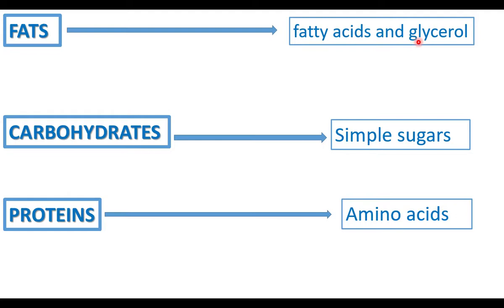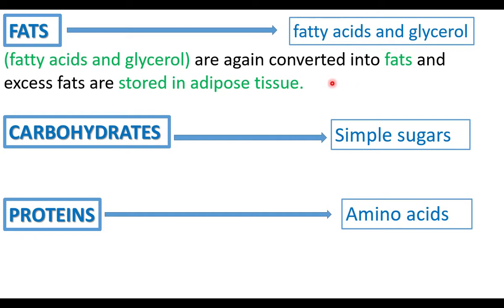The fatty acids and glycerol are used by the cells. Inside the cells, fatty acids and glycerol join together and form new fats. These fats are stored in adipose tissue. Adipose tissue is made up of fat storing cells. We have already learned this while learning about tissues.